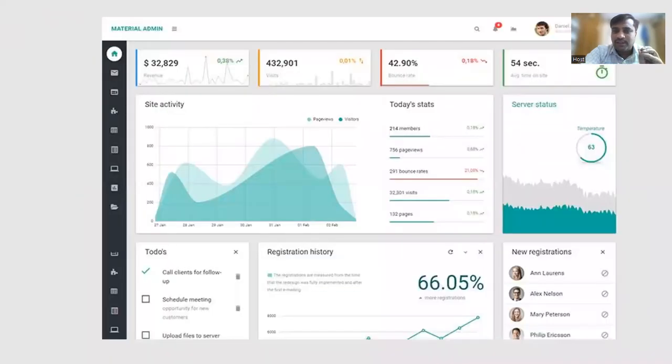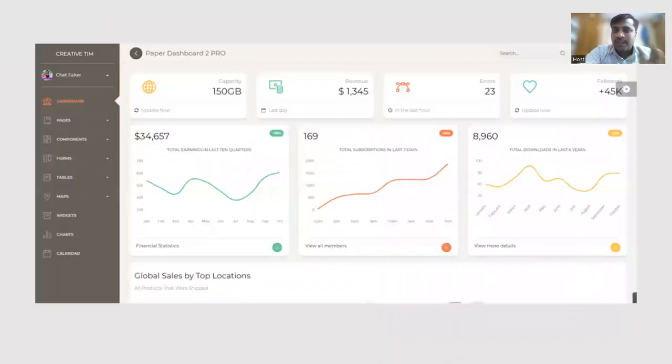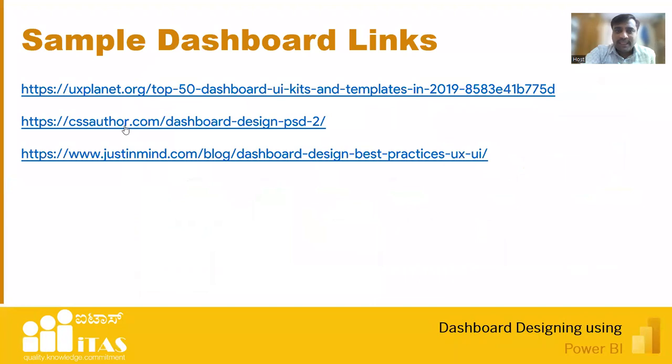You should take only the designs. Don't copy the entire thing. Just an idea. Okay, these are the links which I have downloaded, and I'm very much thankful to all these websites that have given wonderful dashboard designs.